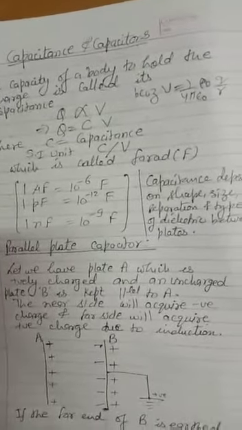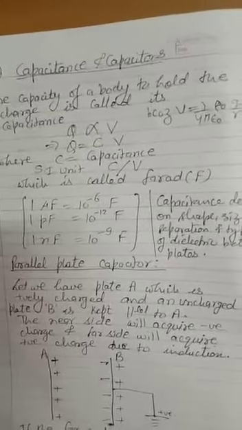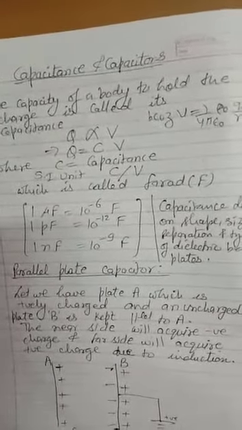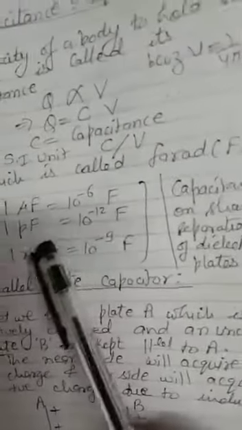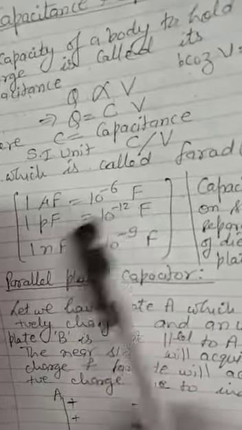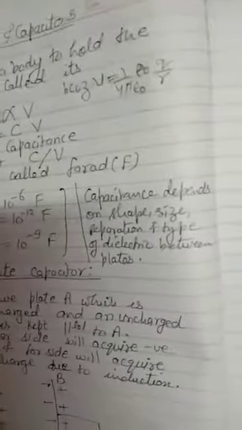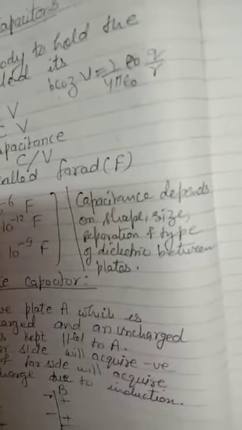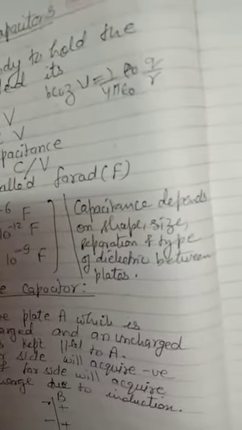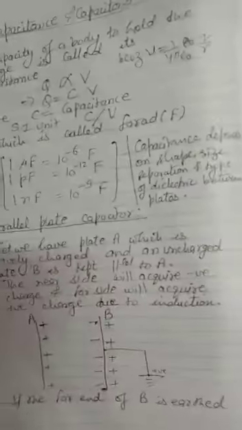So we always say that the maximum amount of charge that can be given to a body is directly proportional to potential, because potential has a maximum value which depends upon the dimensions of the body. Now the SI unit of capacitance is farad, but that is a huge unit. So we take microfarad, nanofarad and picofarad. Microfarad is 10 power minus 6 farad, nano is 10 power minus 9, and pico is 10 power minus 12. And the capacitance of a body also depends upon the shape, size, the separation between the two surfaces, and the type of dielectric, means the insulating material present between the two surfaces. This we will discuss in this chapter in the further topics.